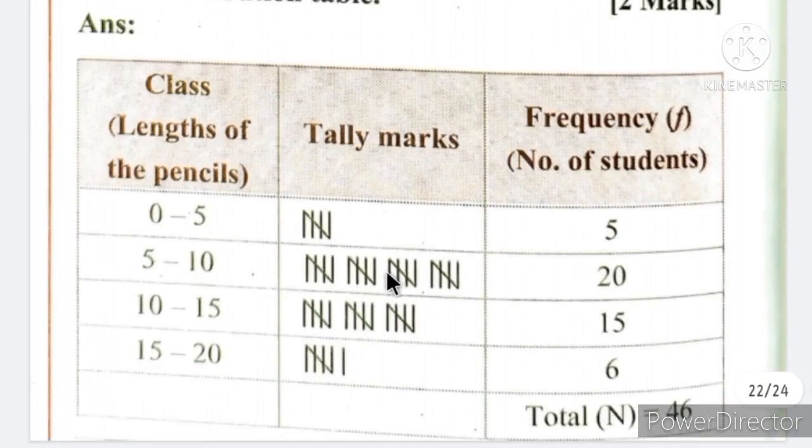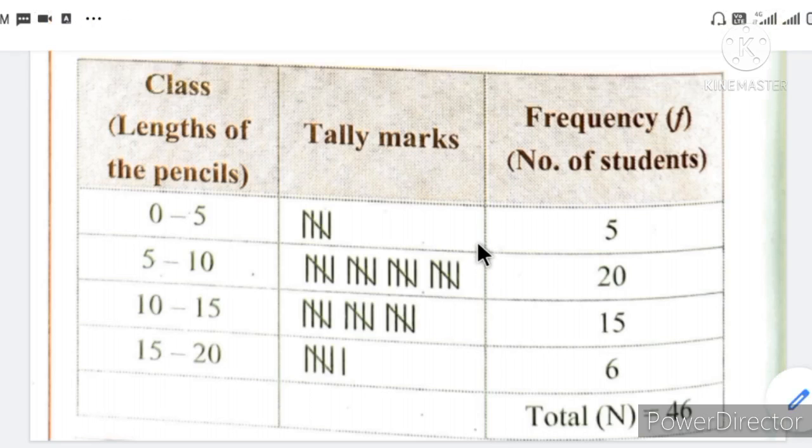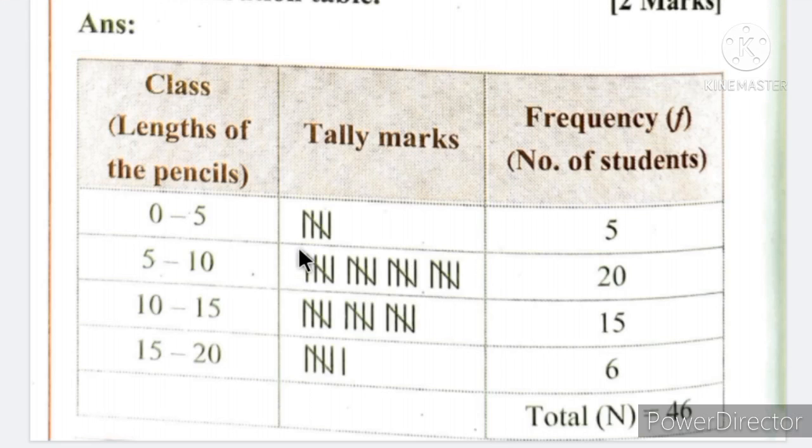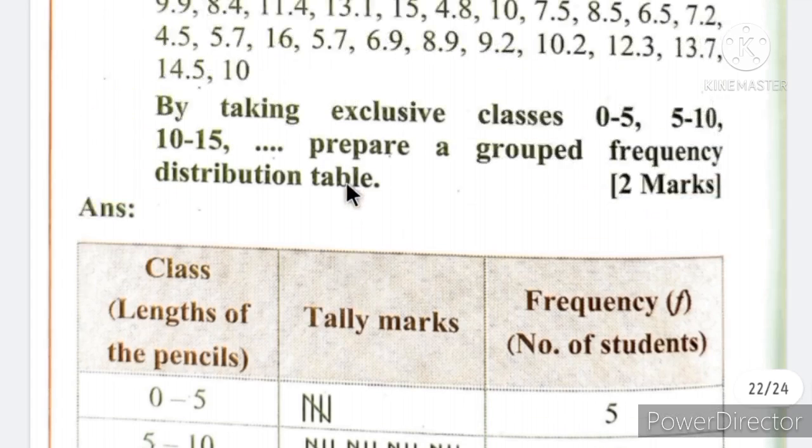So how to prepare a group frequency distribution table I have taught you in the first part of this practice set. So I will show you again. So we first write in the first column class, which is nothing but length of the pencils in centimeters. In the bracket you have to write that, and here tally marks, and here frequency. Okay, now 0 to 5 is they have told us how we have to take the classes.